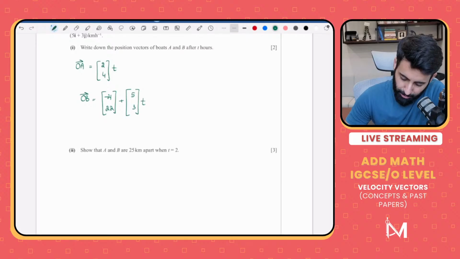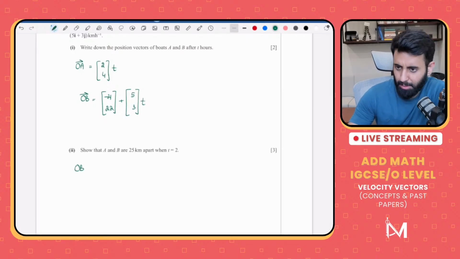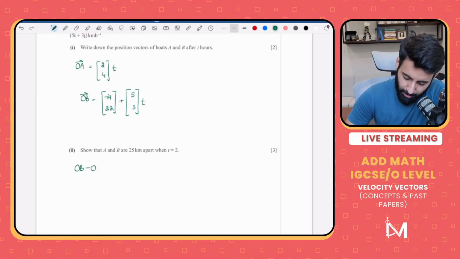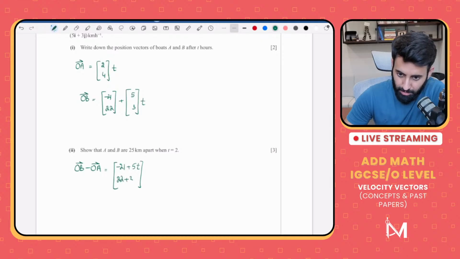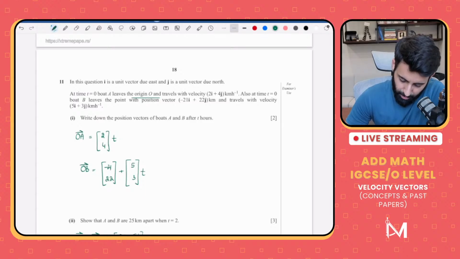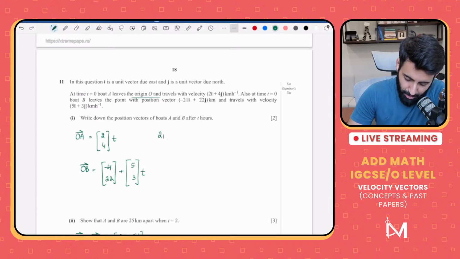Okay, so first of all, what we can do is this. We can find out AB. Here you can also do it differently. There are many ways to go about this. Let's actually first find out vector AB. Okay, so OB minus OA. That means minus 21 plus 5T, okay, and 22 plus 3T. Yes, you're right. I did say that. Okay, so it's best that you write it in that form. So 2I plus 4J times T and minus 21 plus 5I times T.